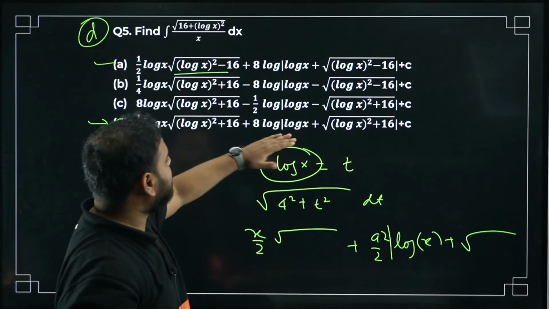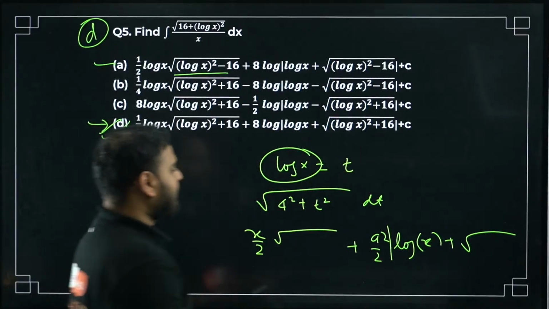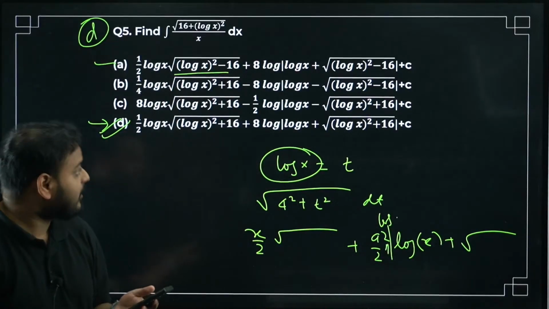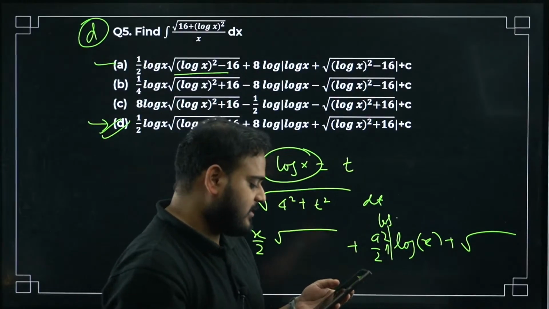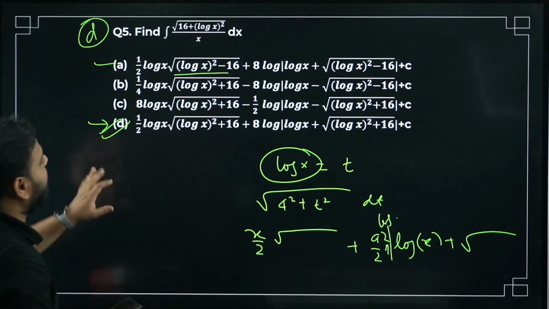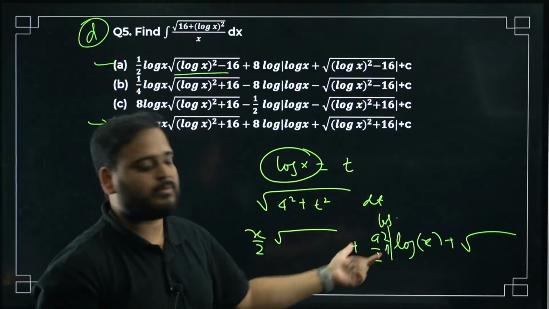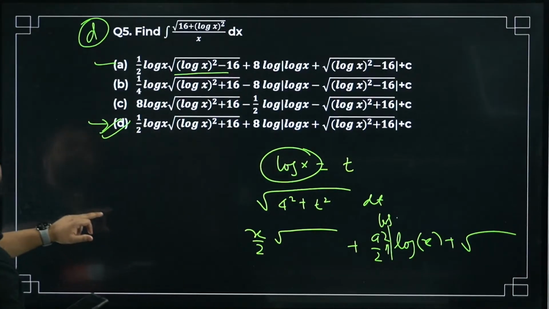Please check. Same thing is here, 8 log of x, the same thing repeats. Okay, I forgot to write log here. Of course, please check. Yes, 5 is D, very good, Shagufta. You can see that's how you can get the answer trick very easily. Question number 5, we have done actually all the steps, but it is easier to catch the answer because of the simple options given to you. So option number 5 is D.